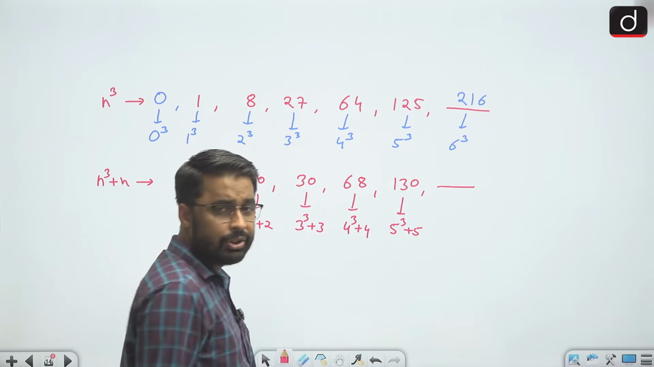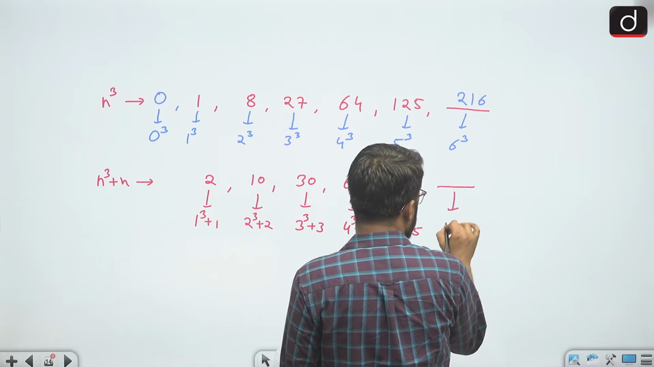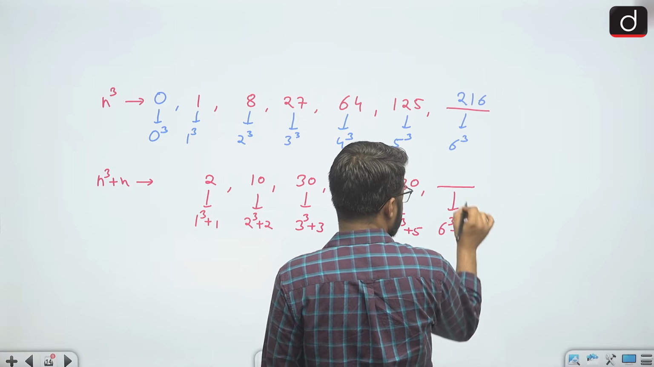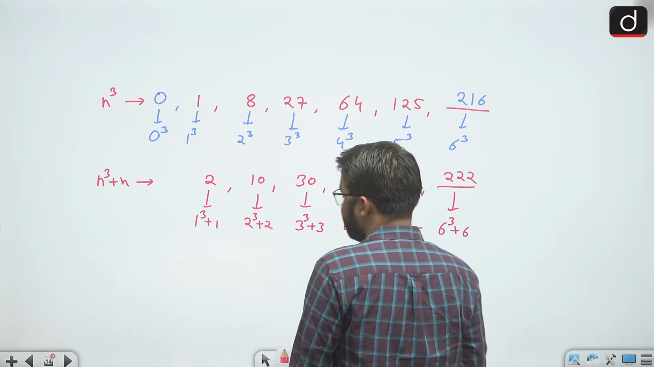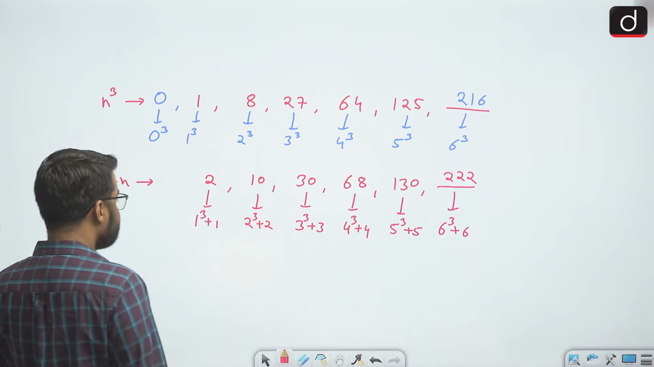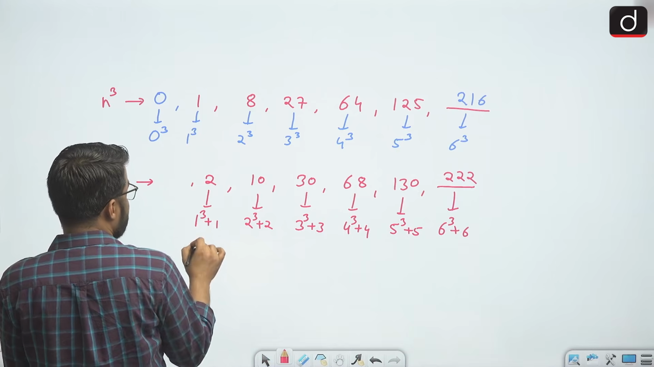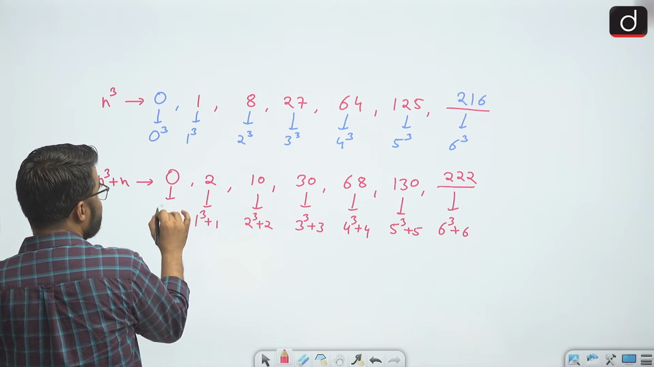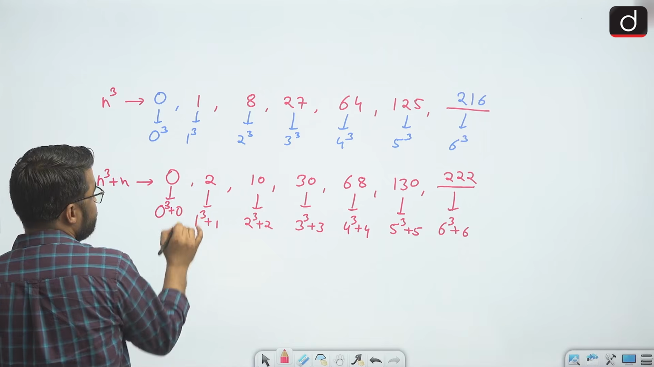So we are taking consecutive numbers. After 5, the next number will be 6 cube. So it will be 6 cube plus 6, that is 222. 6 cube is 216 plus 6 is 222. Right. Now here, can my series start with 0? Yes, because we can write 0 as 0 cube plus 0.